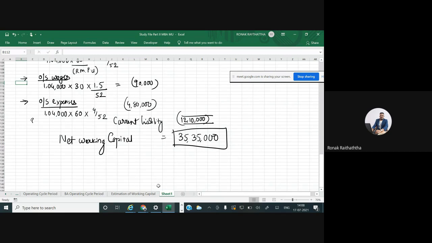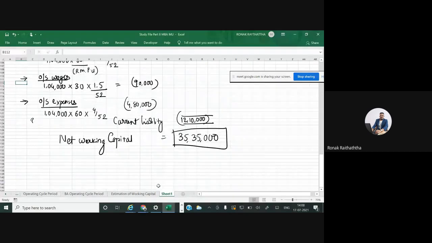So how can you plan accordingly? Say you know that, sir, we have already got some liquid funds of 10 lakhs rupees, then at least 25 lakhs rupees of arrangement you must have been doing by using say the cash credits, by taking some short-term sources of finance, or by any sort of means, but at least this much of money will be required to run your business at any given day.